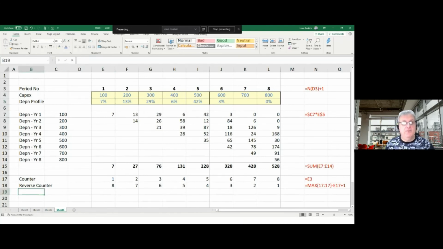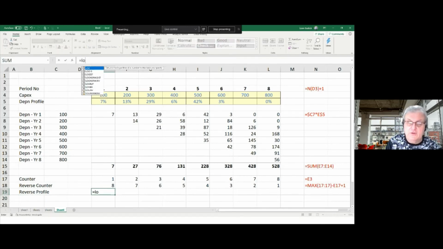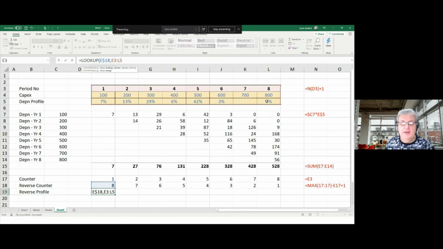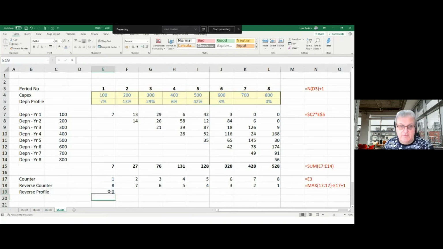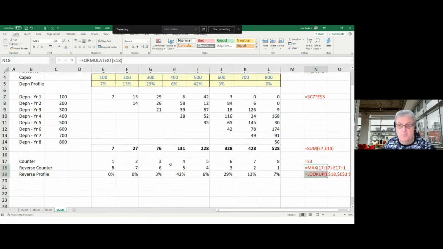So I'm going to put in now my reverse profile, and I'm going to use just the lookup function. I don't have to use any clever ones because lookup works fine when it's in ascending order. So I'm going to go equals lookup, open. I want to find that value in this range, like that, and that just gives me the percentages. So that's percentage. Keep it nice and simple. No need for index match or VLOOKUP. Well, VLOOKUP won't work there anyway.